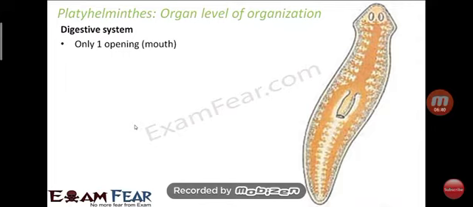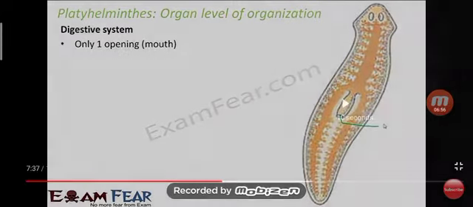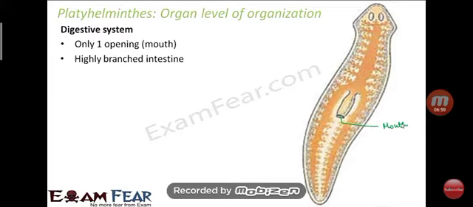Means the mouth plays both roles, that is the excretion of waste material and also the ingestion of food from one opening. That's why this is called an incomplete digestive system. So the arrow shown on your screen, the green lining, this is called the mouth.